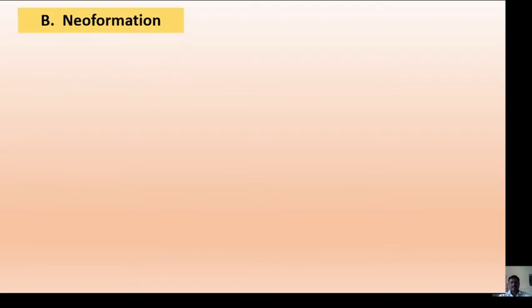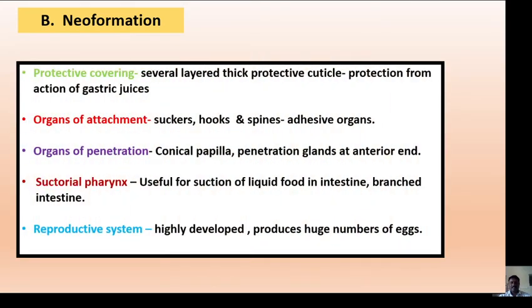Then there are some structures that are newly formed within the parasitic body, so that the parasite can easily survive within the host, and these are the presence of protective covering. These coverings are a several layered thick protective cuticle which will protect the parasite from the gastric juices secreted by the host. Then they also have organs of attachment. For example, they have suckers, hooks, spines. These are the adhesive organs that help the parasite to stick within the host body.